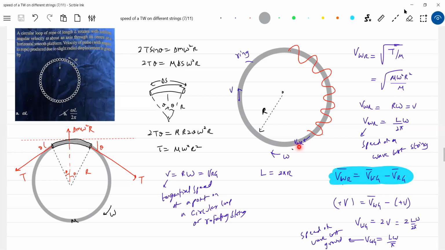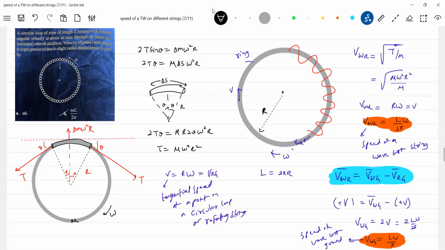The speed of the wave with respect to the rope will be this much. With respect to the ground, it will be twice. Are you looking at this? Please do notice this one. What is this?